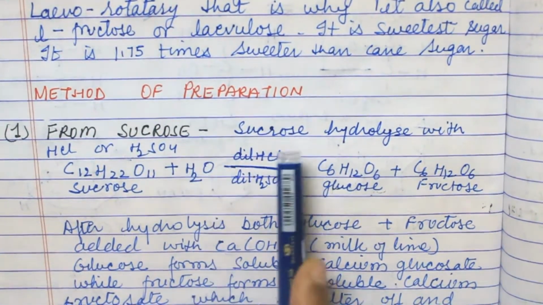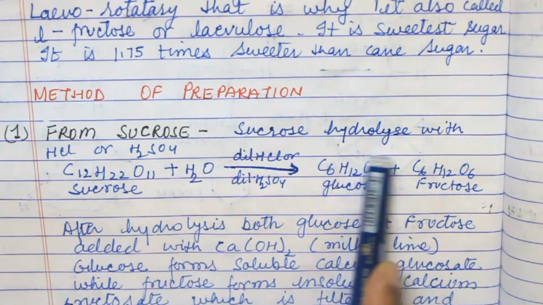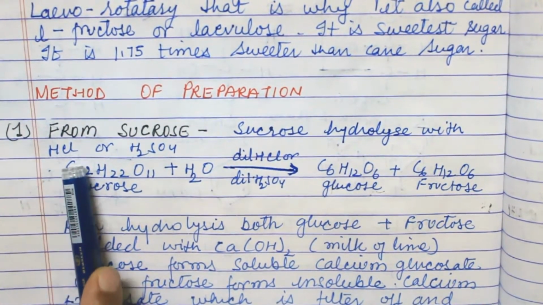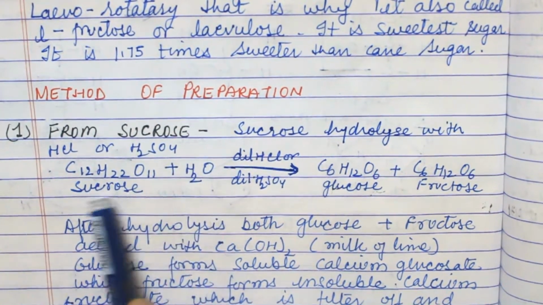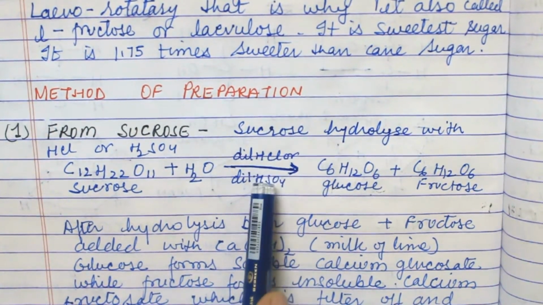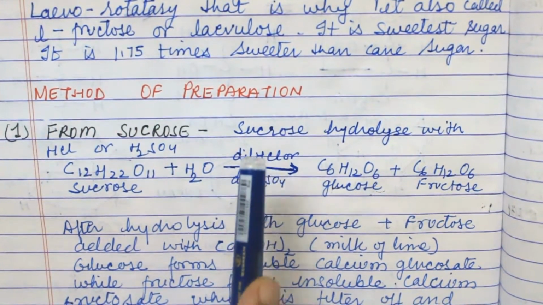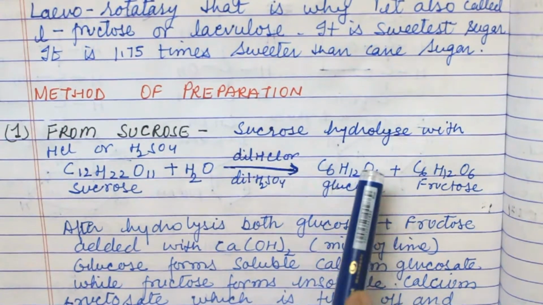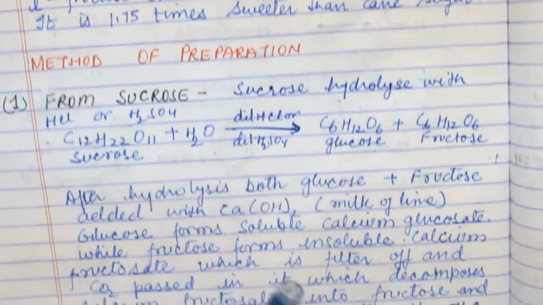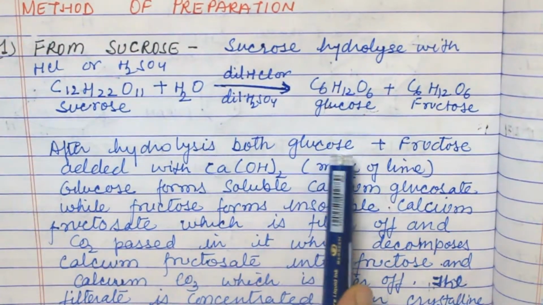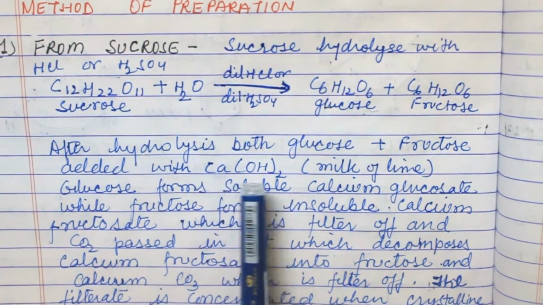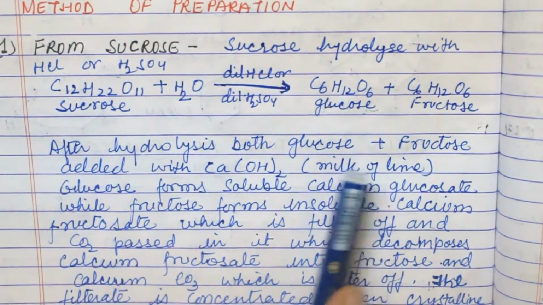From sucrose: hydrolyzed, that means treated with water and HCl or H2SO4. When sucrose is treated with one of these acids and water, it forms glucose and fructose. After hydrolysis, both glucose and fructose are treated with calcium hydroxide, that is milk of lime.